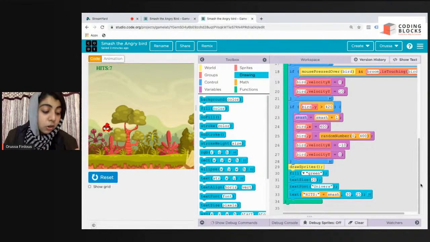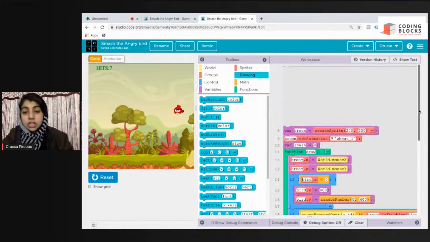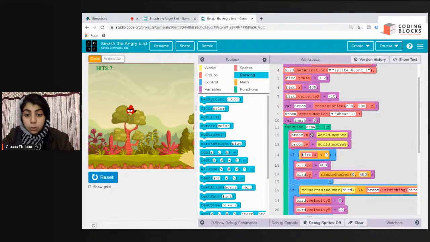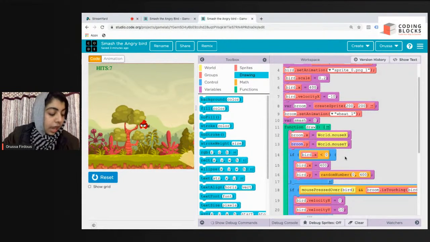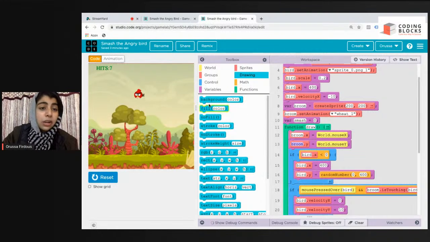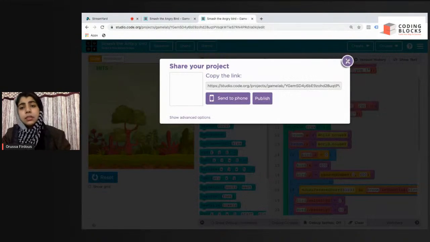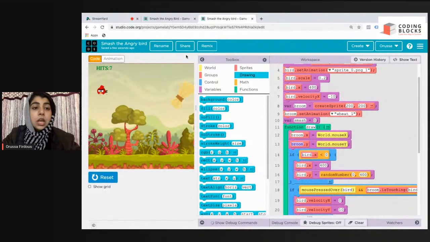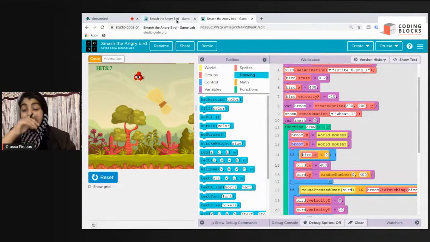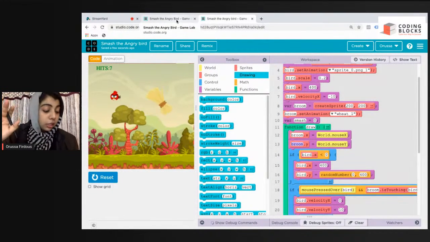Your broom is not following your cursor, probably because you haven't attached these two blocks inside the draw loop: broom.x equals world.mouseX and broom.y equals world.mouseY. How to download this game? Don't worry, you just click on share. I'll share the link after the class. Now tell me, guys, if you have a doubt or not in the comment section so that I can move ahead.